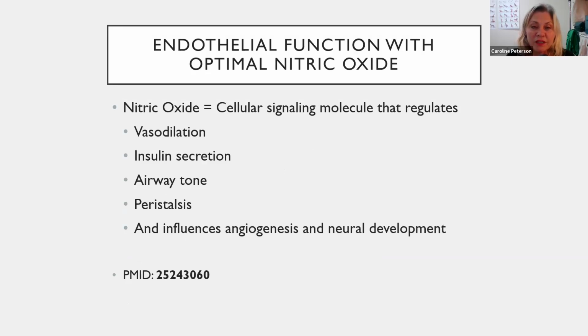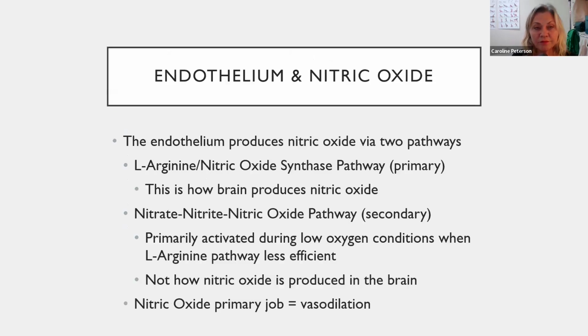What the endothelium does is produce nitric oxide. Nitric oxide is a cellular signaling molecule that regulates vasodilation, insulin secretion, airway tone, peristalsis, and angiogenesis and neural development. So, creation of new blood vessels and neural development.